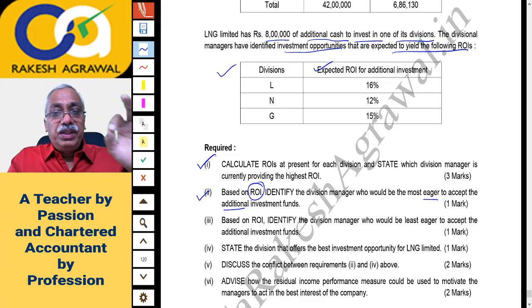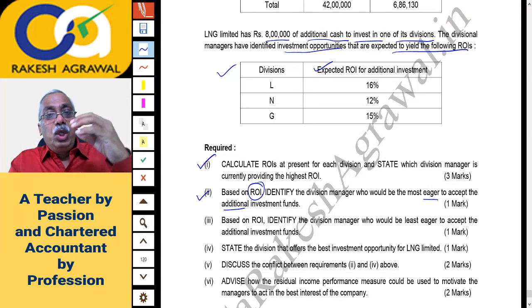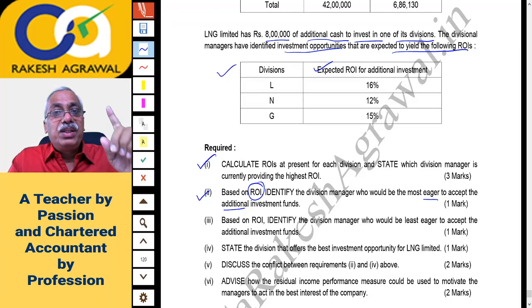See, each division manager would like his overall return on investment to be highest after making the additional investment. Now, if the additional investment generates a lower return than the present ROI, then the overall ROI will drop and the division manager won't like that.